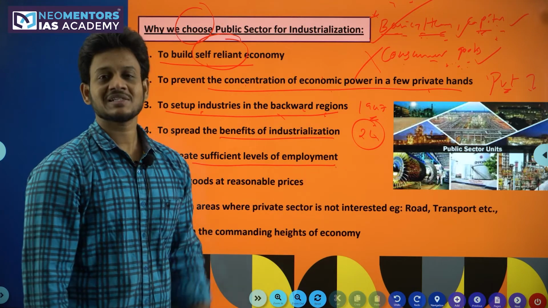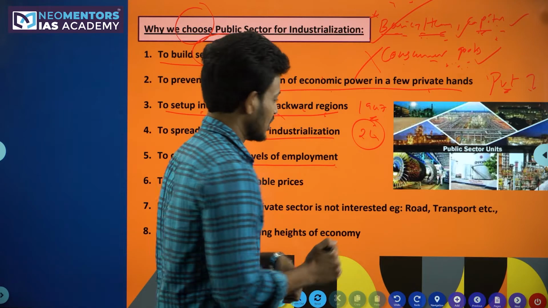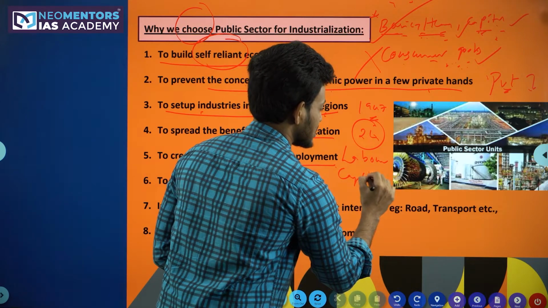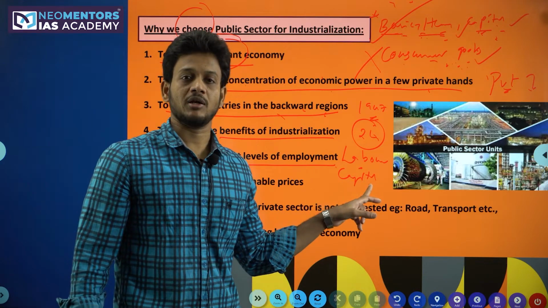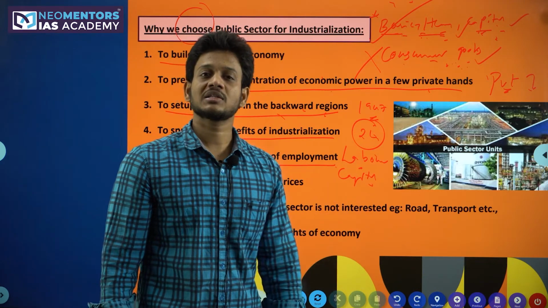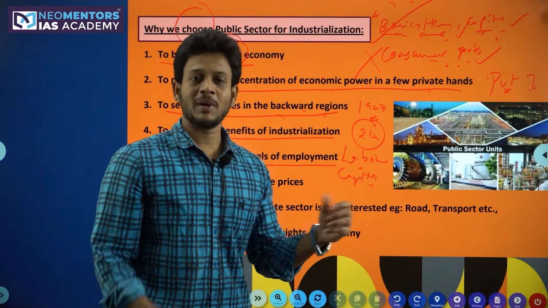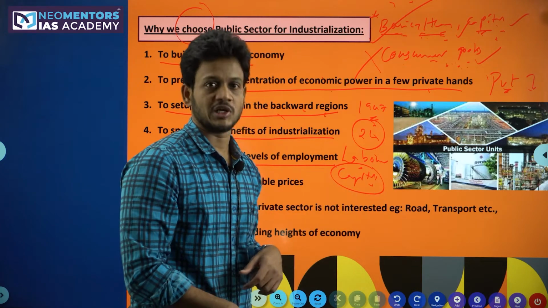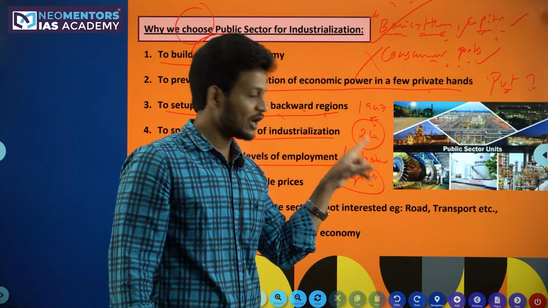So if the government started industries, generally industries are two types: labor oriented industries and capital oriented industries. Capital oriented industries, in the sense they prefer more machines than men. Labor oriented industries, in the sense they prefer more men than machines. If one machine is replacing 100 people, capital industries will prefer that machine, whereas labor industries, instead of bringing that machine, will go with the labor itself.